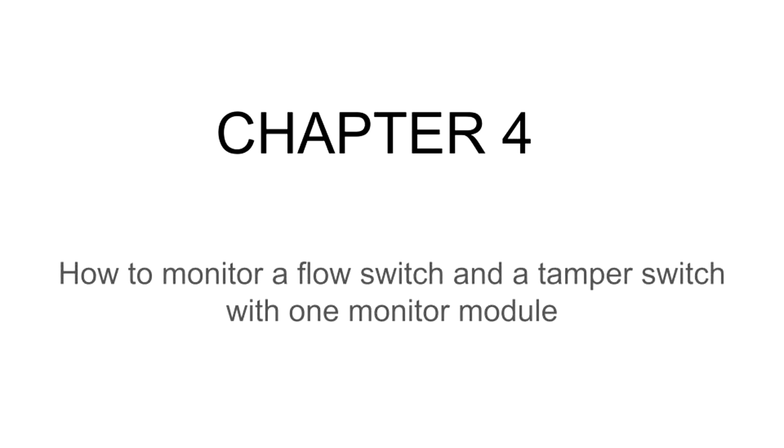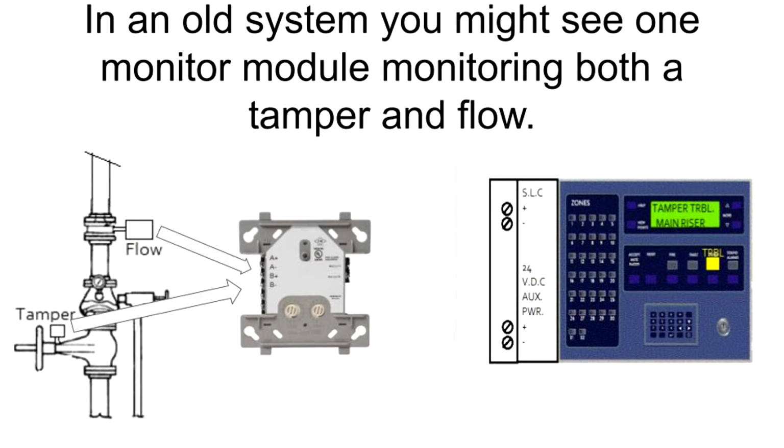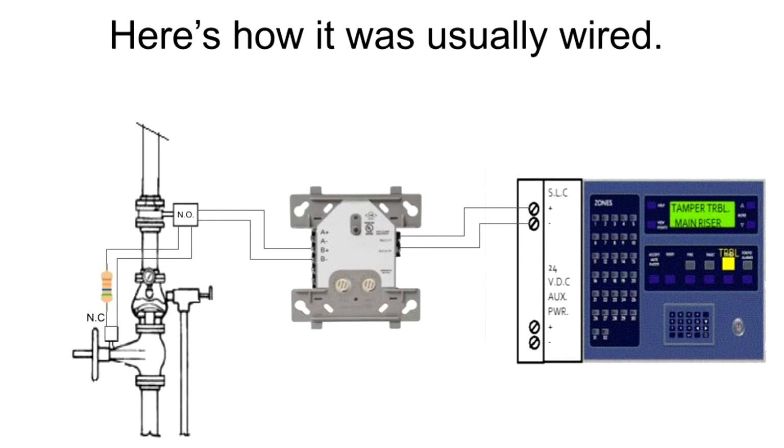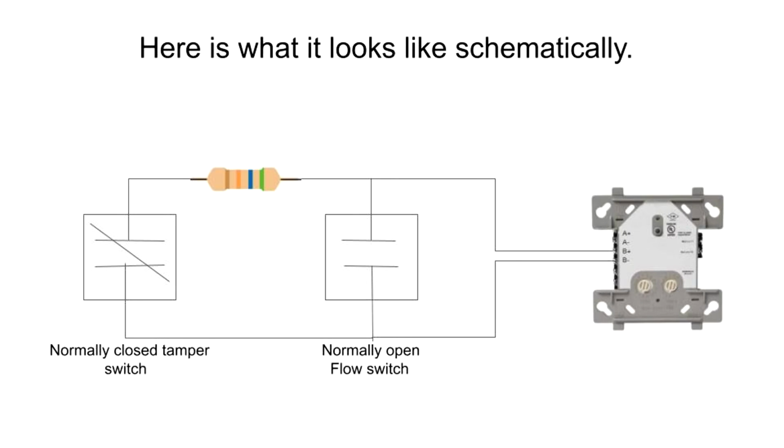Chapter 4. How to monitor a flow switch and a tamper switch with one monitor module. In the old days, before there was such a thing as a supervisory signal, tampers used to send troubles. In an old system, you might see one monitor module monitoring both a tamper and flow. Here's how it was usually wired. When the flow switch activates, it closes the circuit and causes an alarm. When the tamper activates, it opens the circuit and causes a trouble. Here is what it looks like schematically.